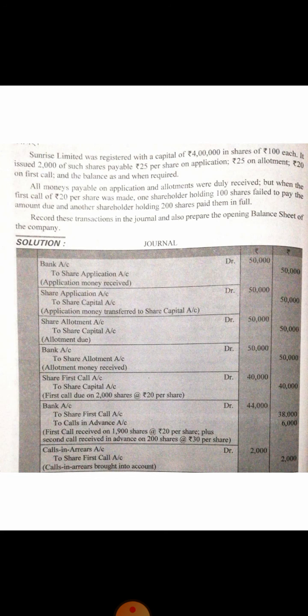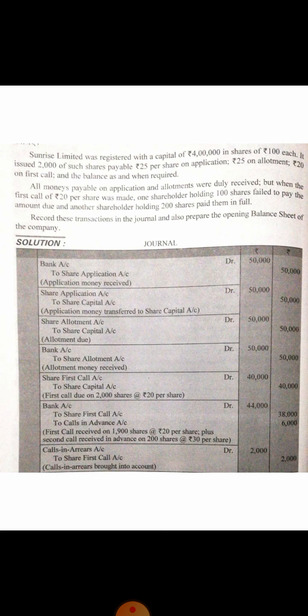Again, repeat the concept. All the money payable on application and allotment was duly received. That means there is no doubt on application and allotment. But when the first call of 20 per share was made, one shareholder holding 100 failed to pay the amount due and another shareholder holding 200 shares paid in full. So for an overview of the basic journal entries, we start with the application money. Clear? So first, the entry for receipt of application money: bank account debit to share application account.